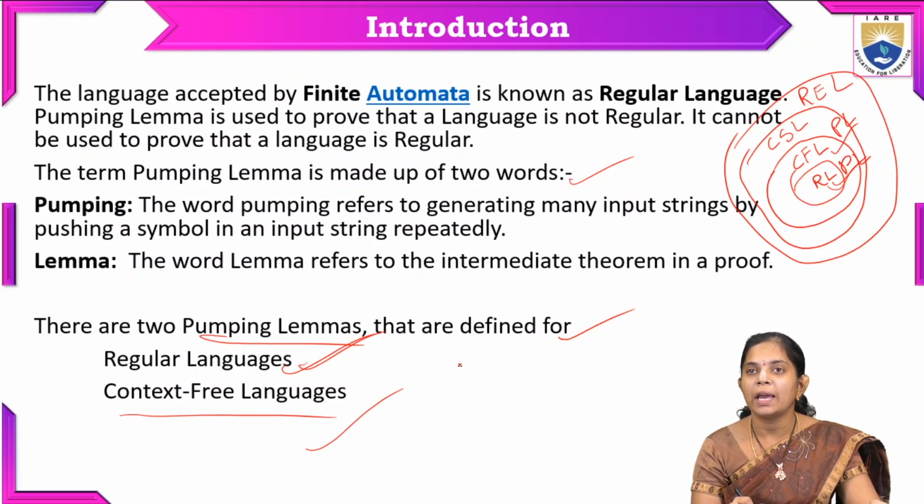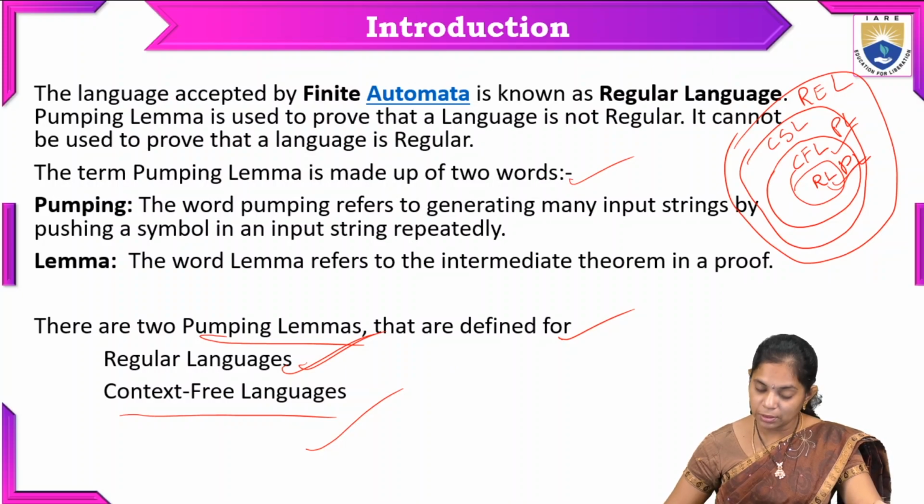For this we have a statement and some conditions in the pumping lemma concept, which we will discuss in the coming slides.